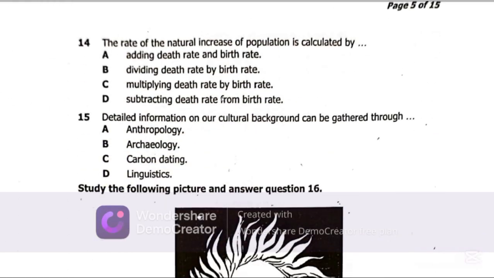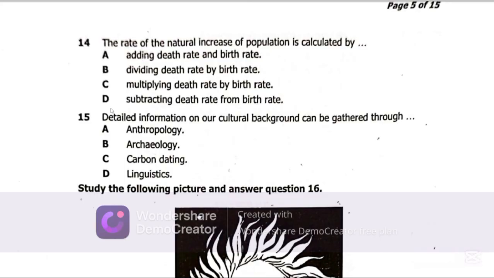Now question 14 says, the rate of the natural increase of population is calculated by, now whenever you see the concept of natural increase, the first thing that you should think of is birth rate and death rate. Now, how do we find natural increase? Natural increase is found by subtracting death rate from birth rate.